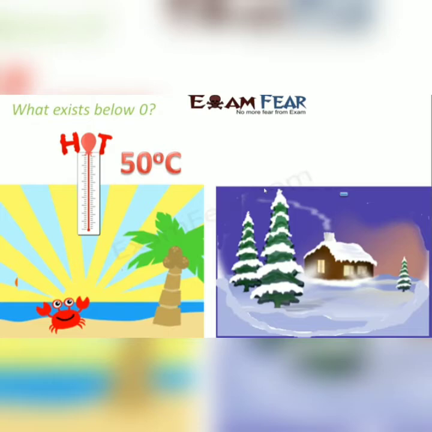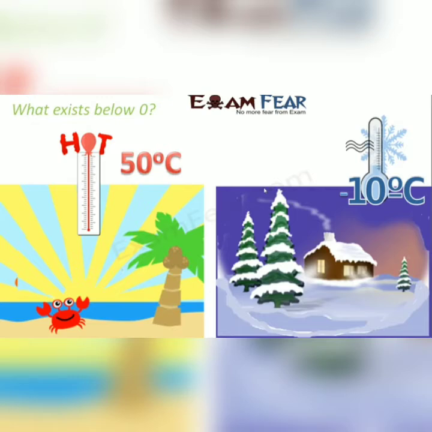So when that scenario comes, when you try to find out the temperature outside, you see the temperature goes as low as -10 degrees Celsius. So what is this -10 degrees Celsius? This tells you that the temperature is even below 0 degrees Celsius. So when the temperature reduces below 0 degrees Celsius, what happens? Water starts to freeze. That is, water starts getting converted into ice. Right? So what is the temperature now? The temperature is -10. So you need negative numbers to describe such low temperatures.